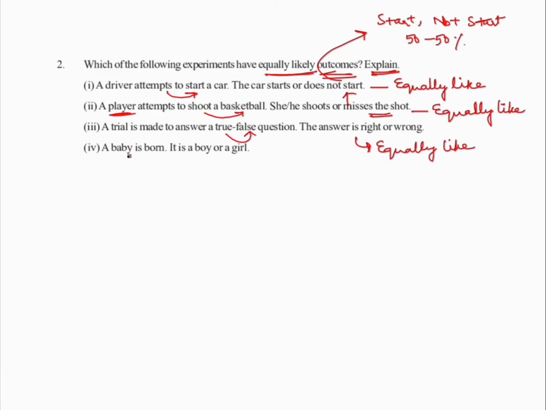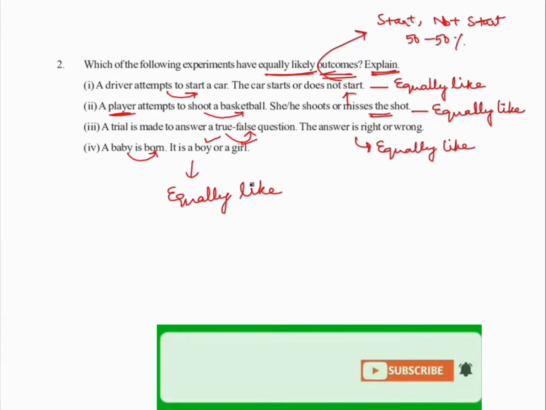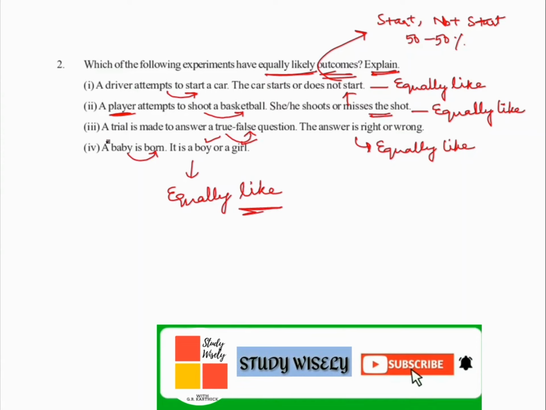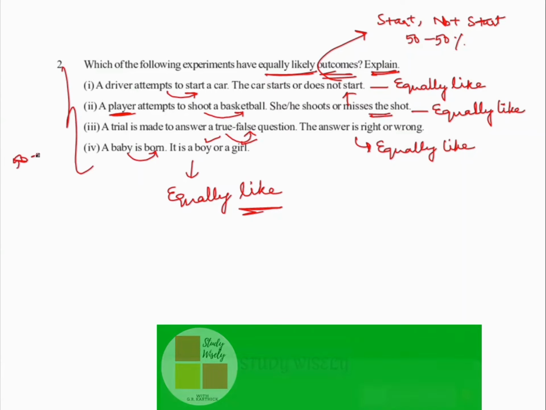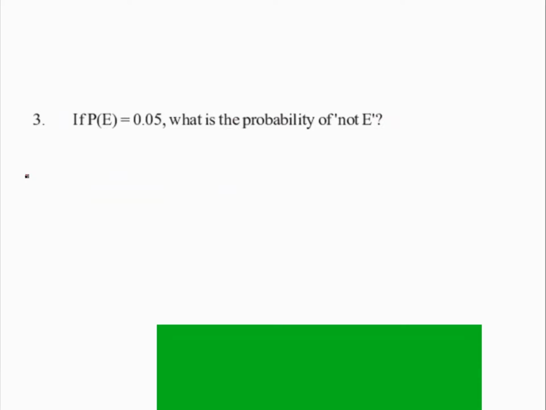Let us look at the next one. You have a small baby. The chances of it being a boy or a girl are equal. You cannot say whether it will be a boy or a girl, right? If you look at all these, the answers are half and half. Hence, these are known as equally likely events.